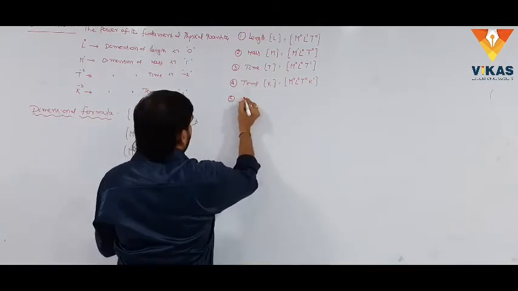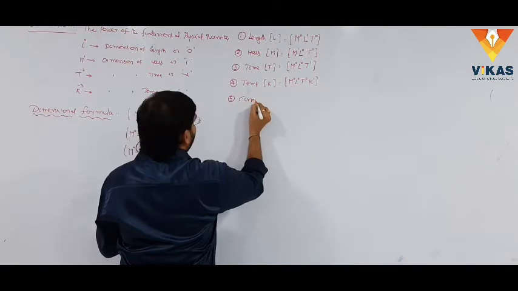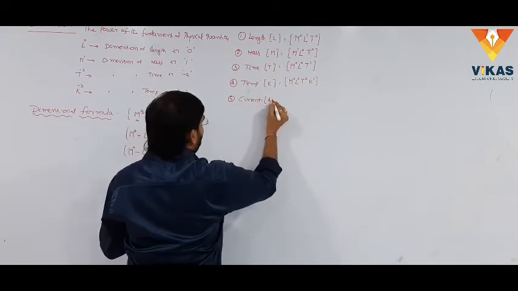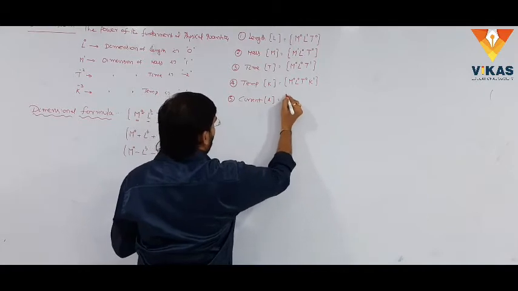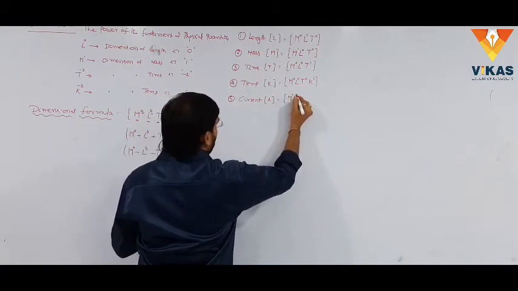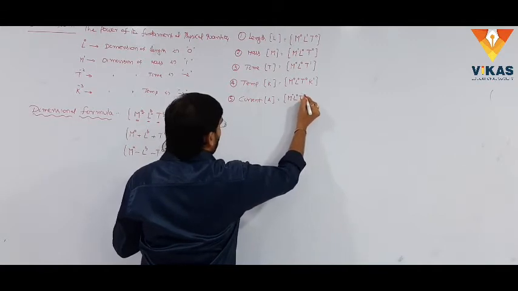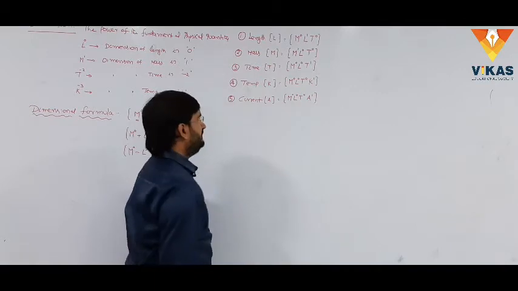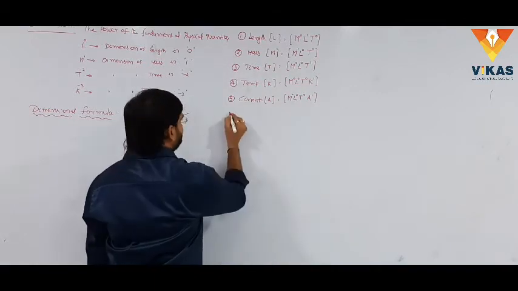Temperature, after that, current. The current is represented with capital A, simply amperes. The mass is not there, here M power 0, L is not there, L power 0, T is not there, T power 0, A is there, A power 1. This is the dimensional formula for current.